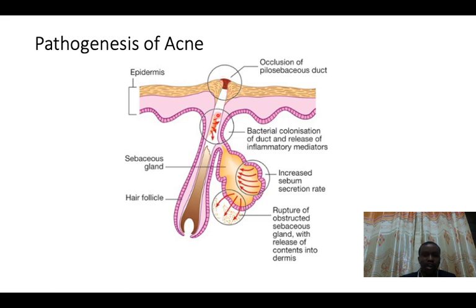And when occlusion is deep inside this duct, keratin is not going to come into contact with the hair outside there. So keratin will maintain its color. So when inflammation has occurred and the skin has swollen, this comedone is going to appear white in color.